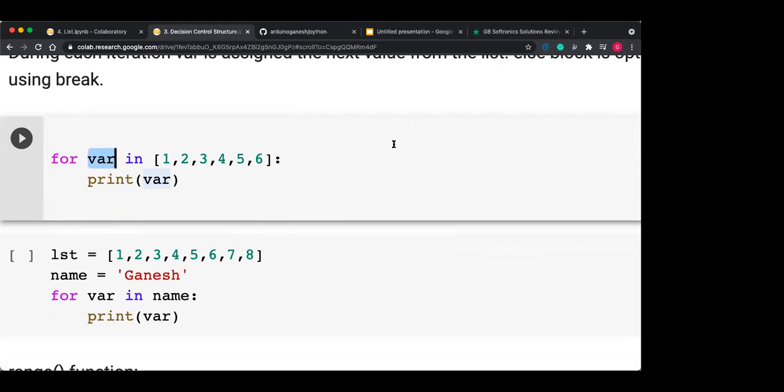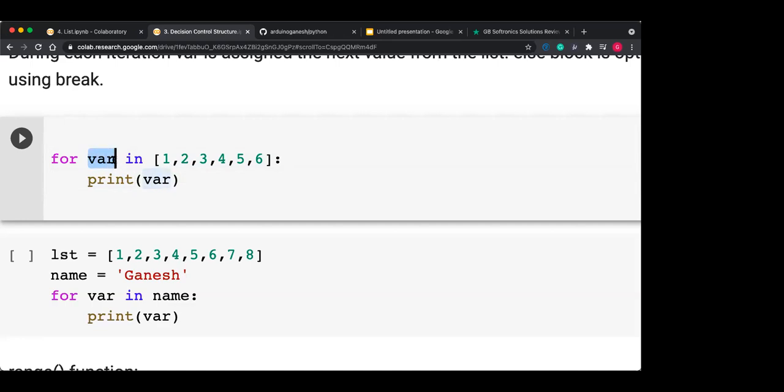What is the list? The list I am given is a hardcoded list here: 1 2 3 4 5 6. Okay, so this is my list. For every value of var in this particular list, I am printing var.